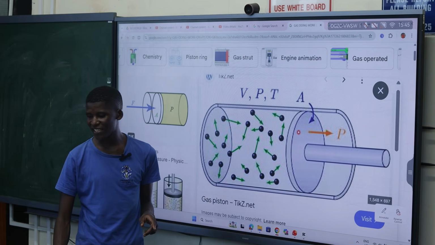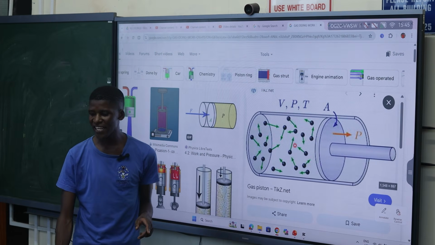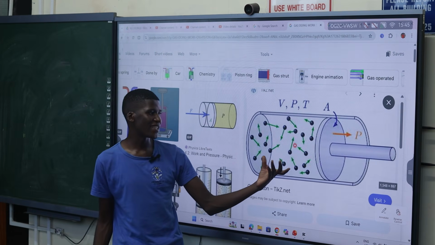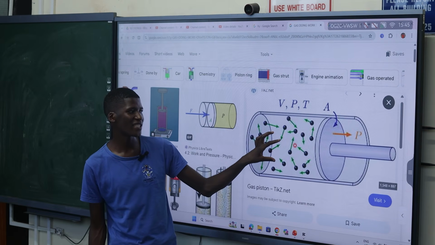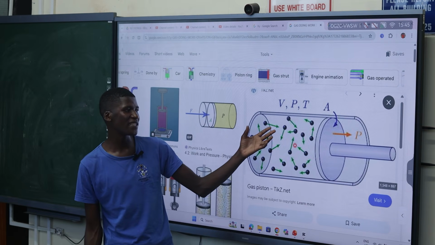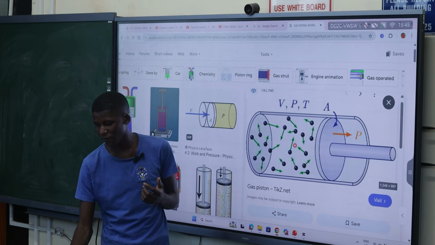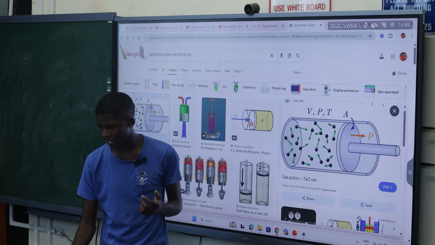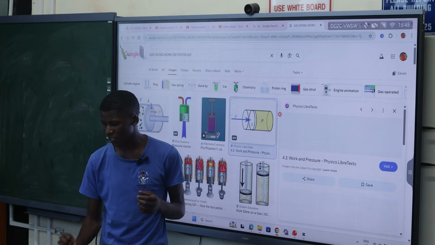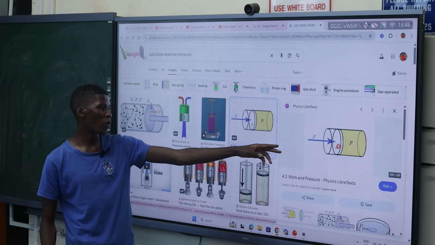So this is a gas piston. I wish this image could move. Basically, if we've got chemical particles that are enclosed in a system, they've got energy, and they are able to push the piston. I thought I would find something that will move, but this is the opposite.